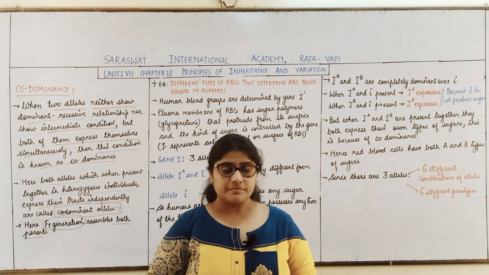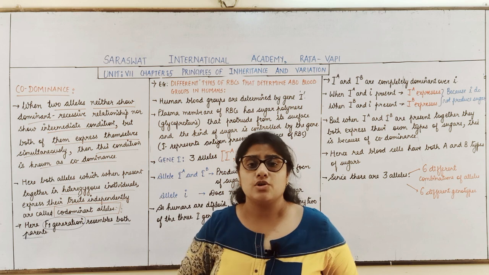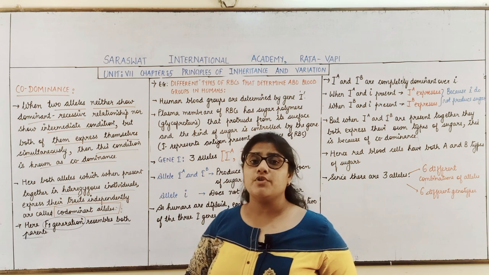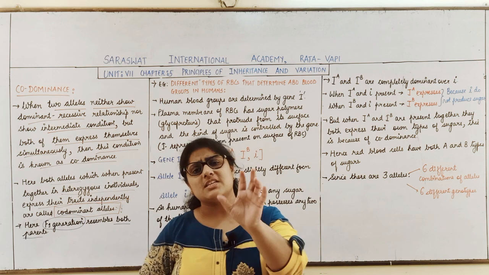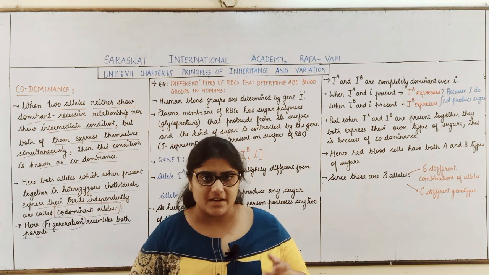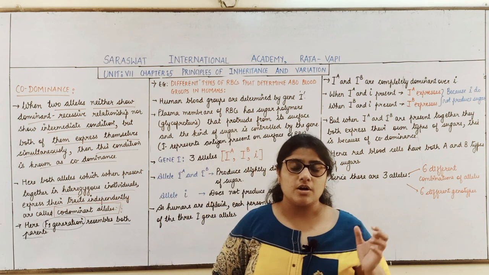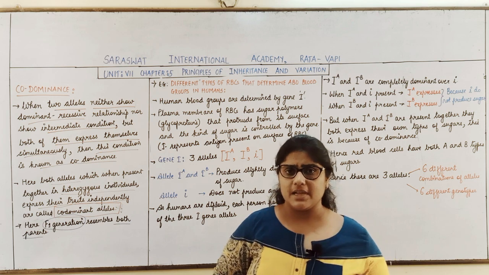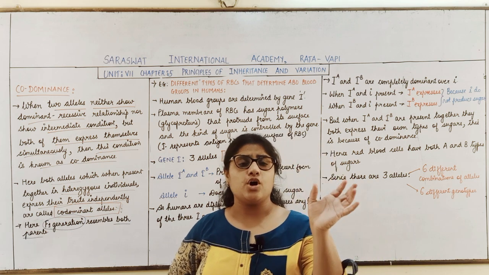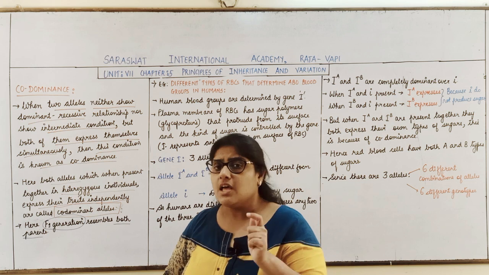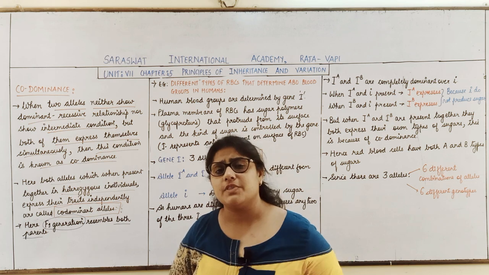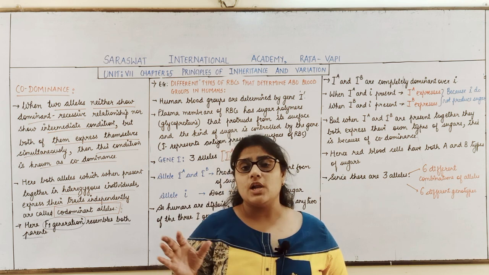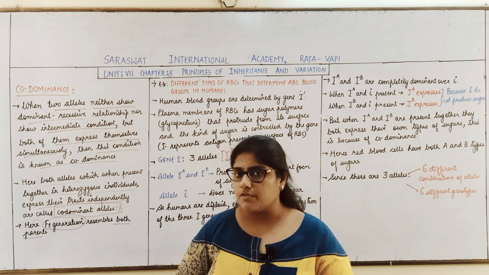See, in the law of dominance, what was the condition in the F1 generation? The F1 generation resembled only one parent. Recall Mendel's monohybrid experiment. We have seen that when pure tall pea plants and pure dwarf pea plants were crossed, all the plants of the F1 generation were tall. None of the plants were dwarf, right?